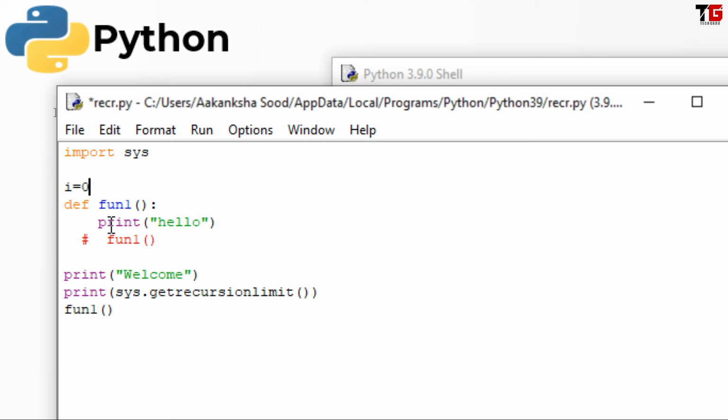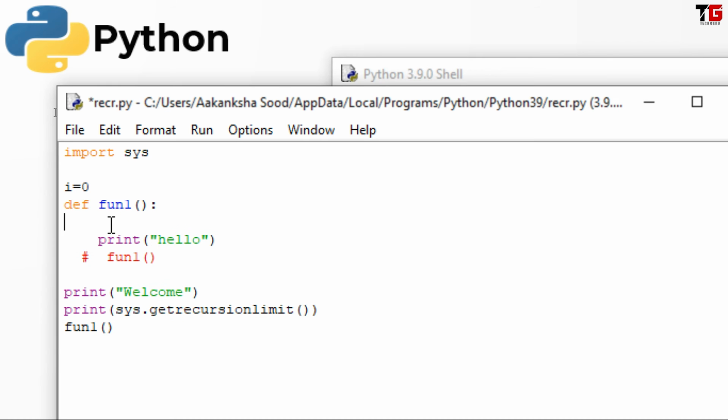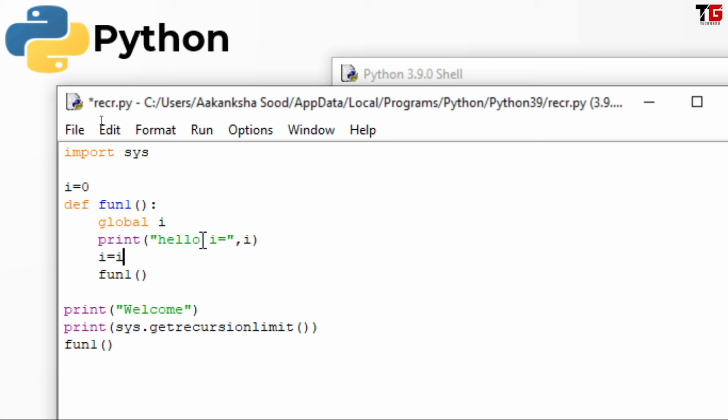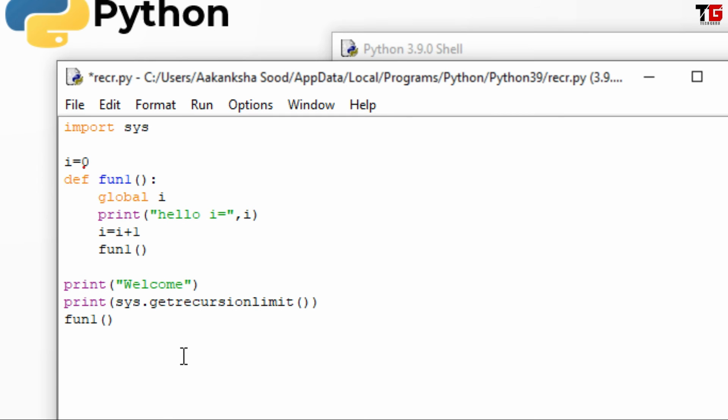I declare a variable i equal to 0. I make it global, so I have to declare it like this, global i, so that we can use this i. Now here with hello, I will display the value of i. After displaying i I will increment it by 1. So basically this i is working like a counter. First time when this function runs, i will be 0. Second time i will become 1, 2, 3 and so on. I will set it to 1. Now this i will work as a counter for me.